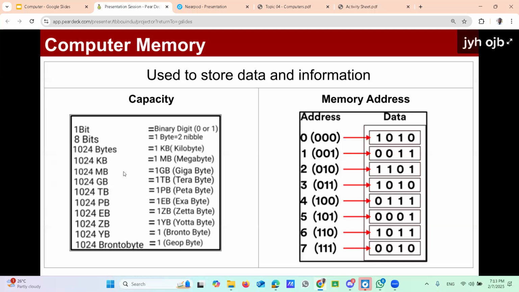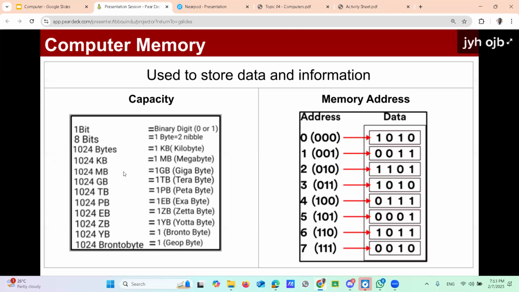Capacity. The capacity means how much you are going to store in the memory. How much data you can store in a particular memory. Earlier I mentioned there are different types of memories available, and there's a limit also to this memory.